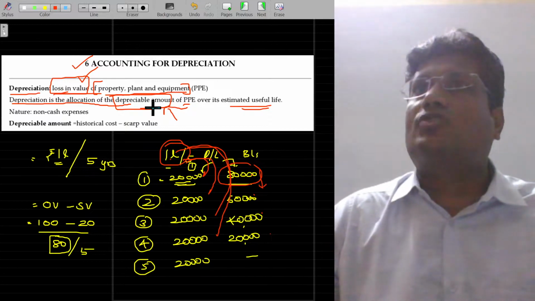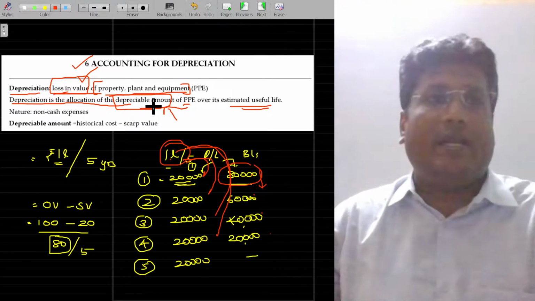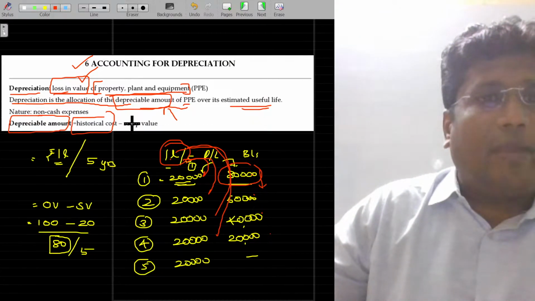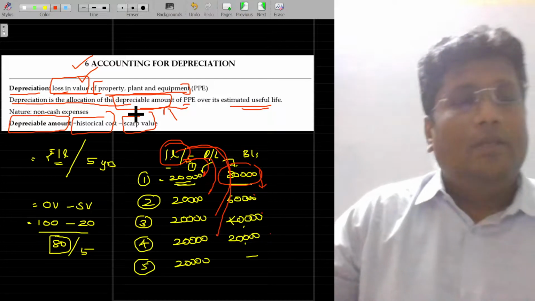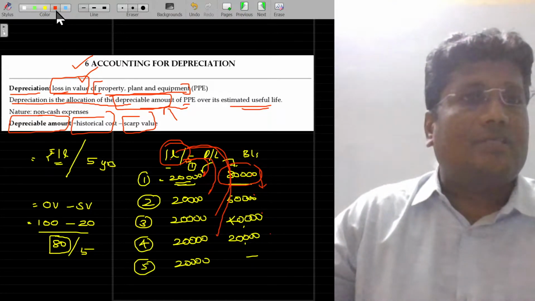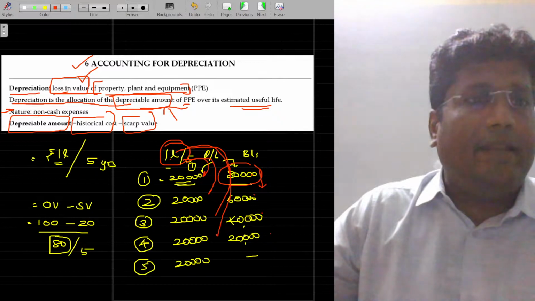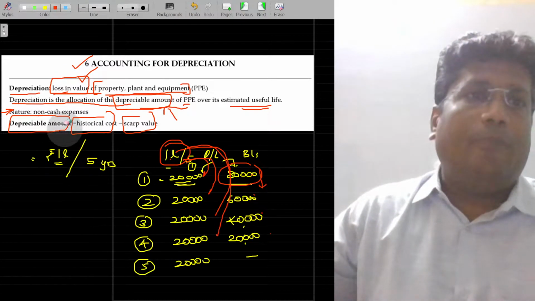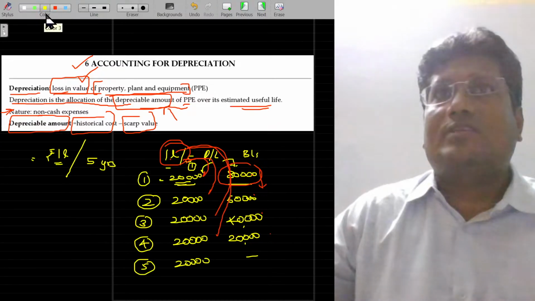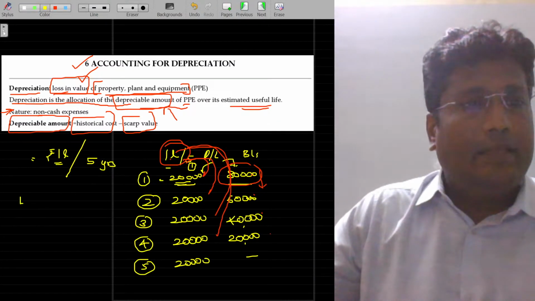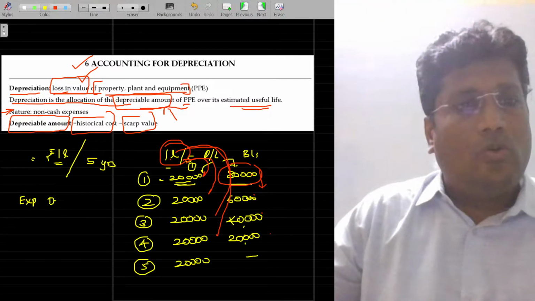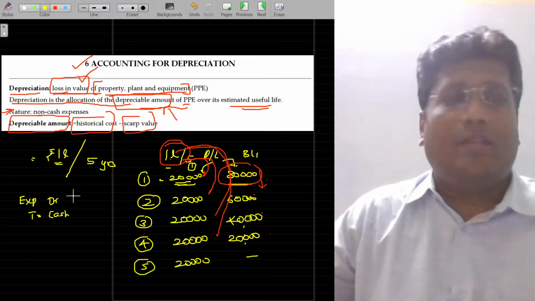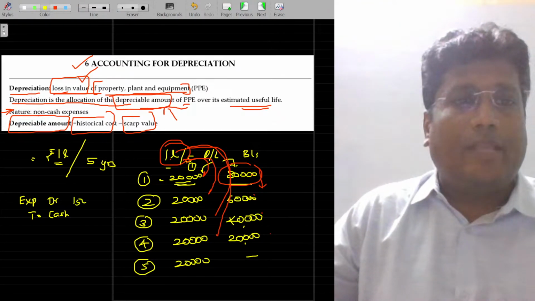That depreciable amount is going to be adjusted over the lifespan. And you understand that depreciable amount is nothing but cost minus scrap value. And one more point I have to discuss here is that it's a non-cash expense. The nature of depreciation is a non-cash expense. See, if you are making any payment for expenses, what is the journal entry you will usually pass? Expenses account debit to cash. If you are paying rent, say 15,000 rupees, then rent account debit to cash is the entry.